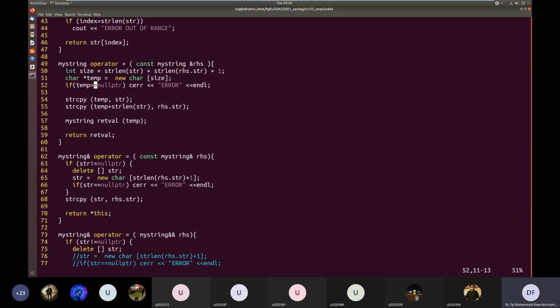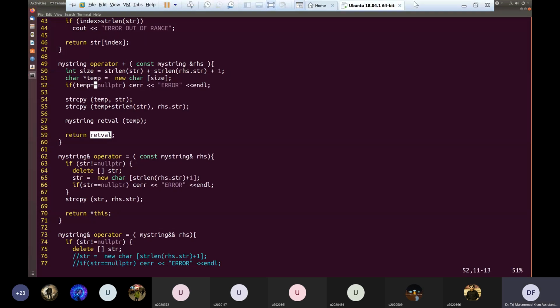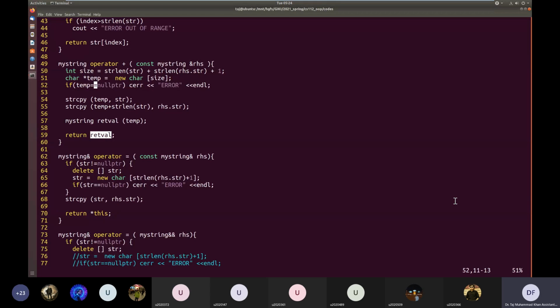Okay, and then that temporary copy will be used to initialize S3. Yes, the result was an R value. Not the result, the copy of the result, which was basically a temporary value.